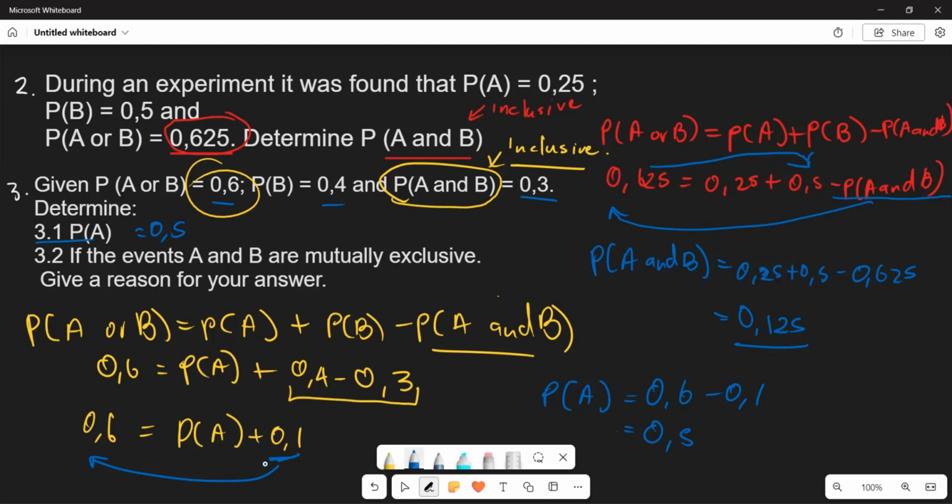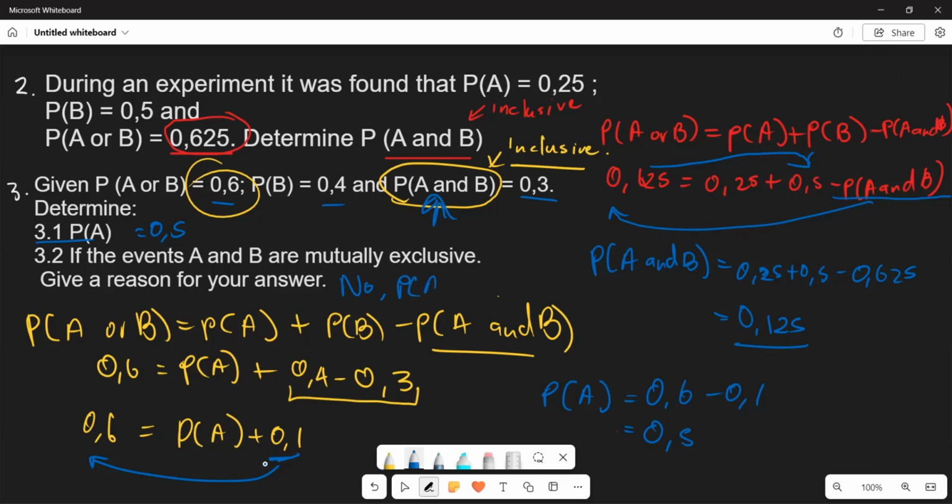Now they say if events A and B are mutually exclusive, give a reason for your answer. They want us to determine whether the events A and B are mutually exclusive, and give a reason for your answer. Are these going to be mutually exclusive? No, because look, we've already proven that these are mutually inclusive. Why are we saying so? Because you have a value for the probability of A and B. So you are going to say, are these going to be mutually exclusive? No. What is going to be the reason?